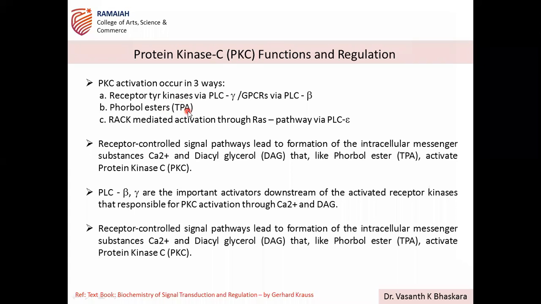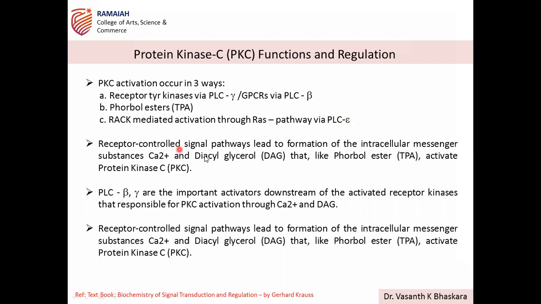Then phorbol esters, TPA, and the third one is RAC mediated activation through the RAS pathway, and this includes another form of phospholipase. See, here the depiction is not there. So phospholipase epsilon, this is another type mediated through the RAC. So these three ways this PKC is getting activated.